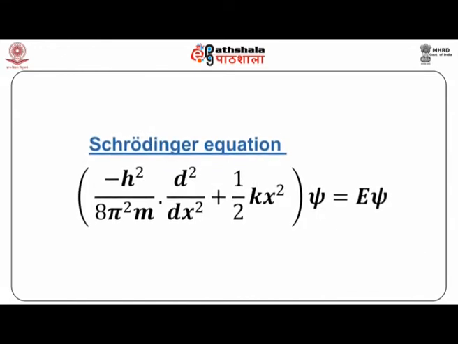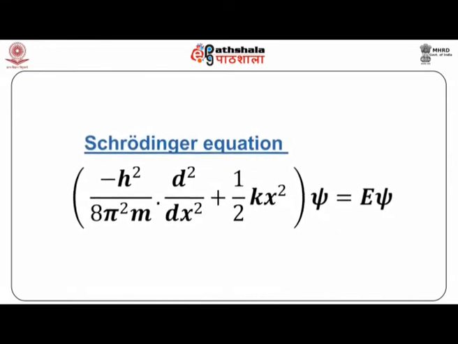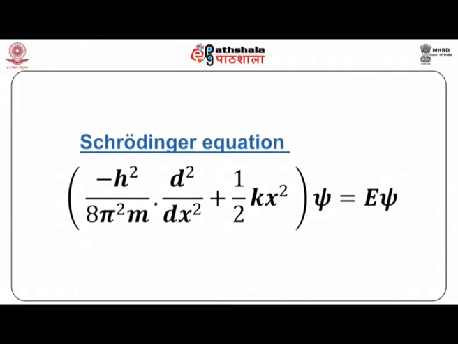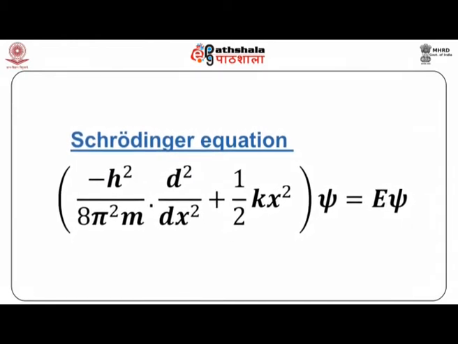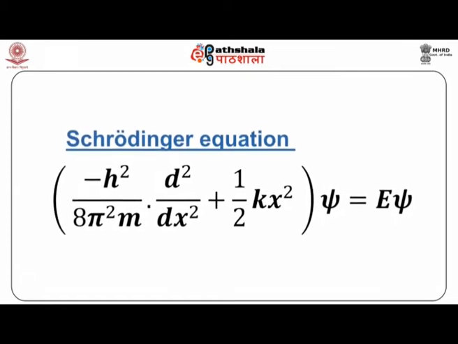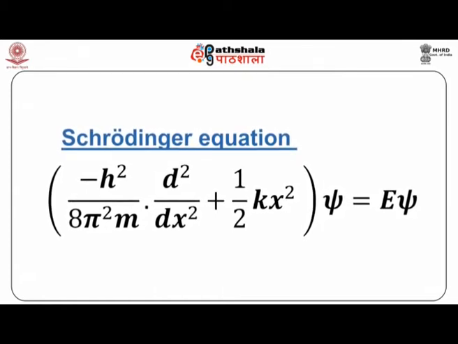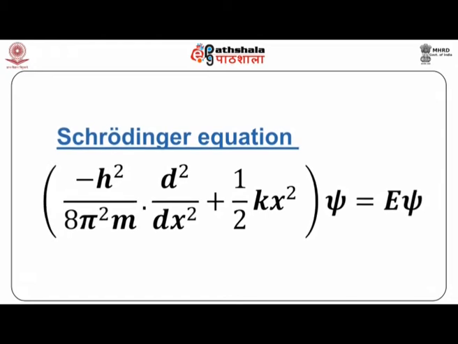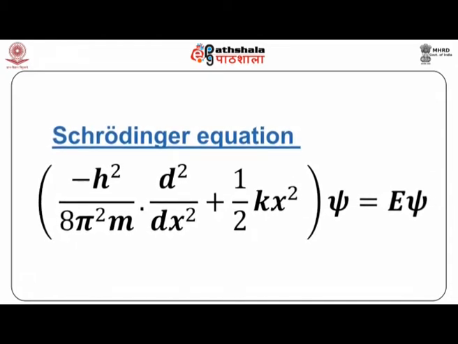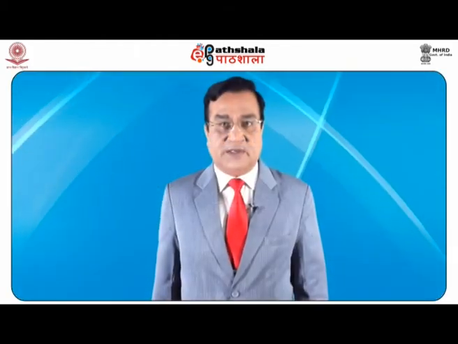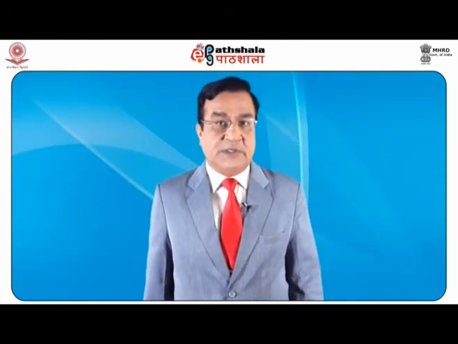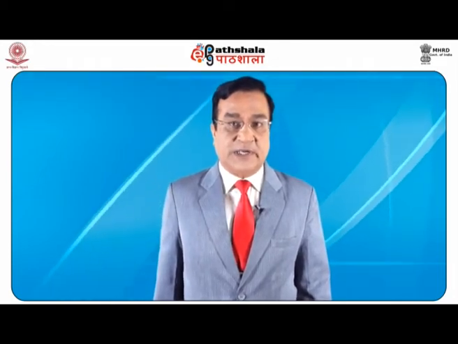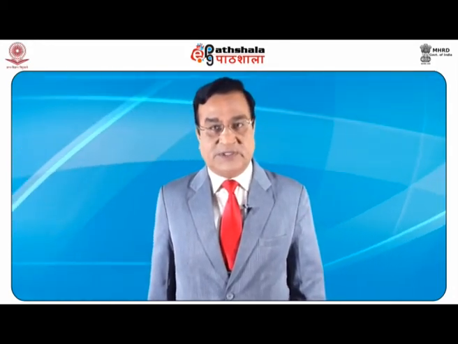Now using these two terms, the corresponding Schrodinger equation becomes minus h square upon 8 pi square m d2 by dx2 plus half k x square. This whole is the Hamiltonian operator. This operating on psi gives you E psi. So that becomes the time independent Schrodinger equation for a linear harmonic oscillator moving along x direction.